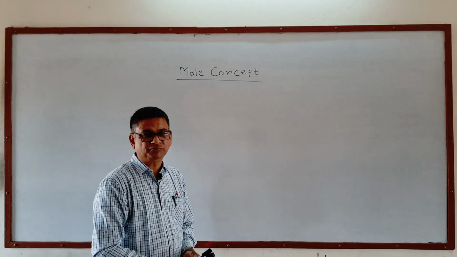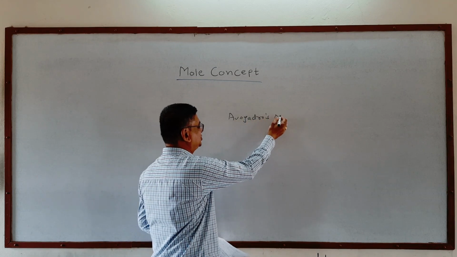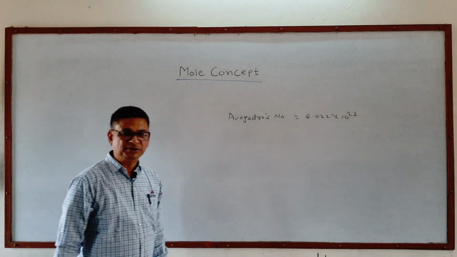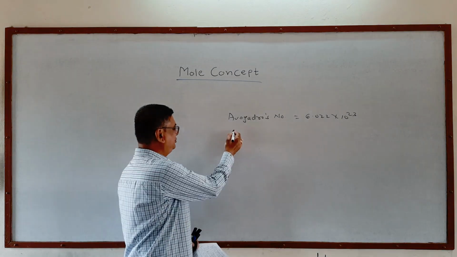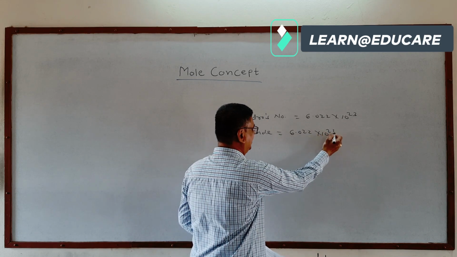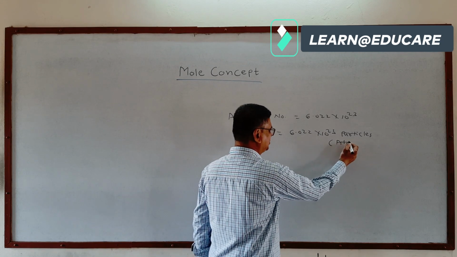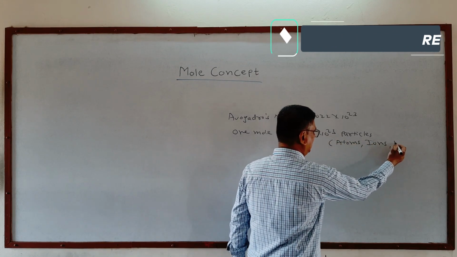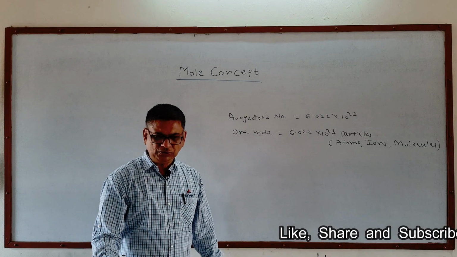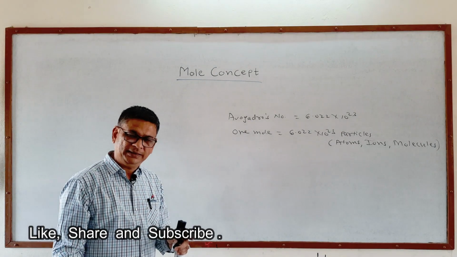Now what is Avogadro's number? 1 mole of particles, that is Avogadro's number, is this number: 6.022 into 10 raised to 23. This much number of particles. So 1 mole is equal to 6.022 into 10 raised to 23 number of particles. Now these particles may be atoms, ions or molecules. Correct? Also, for molecules, it may be molecules of compounds or elements.